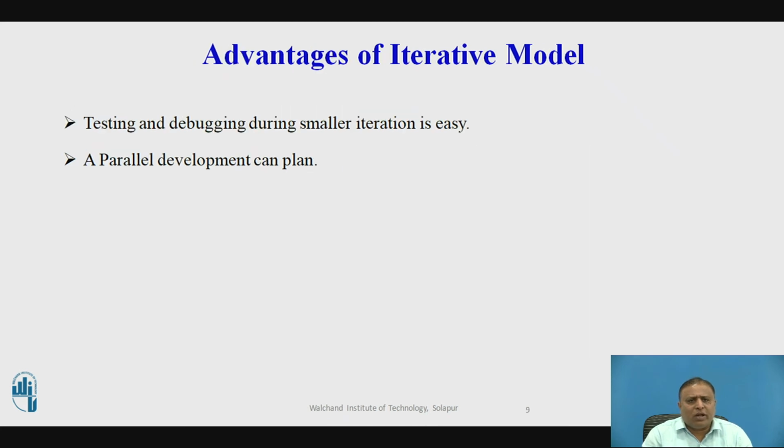Advantages of iterative model. Testing and debugging during the small iteration is easy. A parallel development can be planned. It easily accommodates the ever changing needs of the project. Risks are identified and resolved during the iteration. Limited time is spent on documentation and extra time on designing. Some working functionality can be developed quickly and early in the life cycle. Results are obtained early and periodically. Parallel development can be planned. Progress can be measured. Less costly to change the scope and requirements. Testing and debugging during smaller iteration is easy.